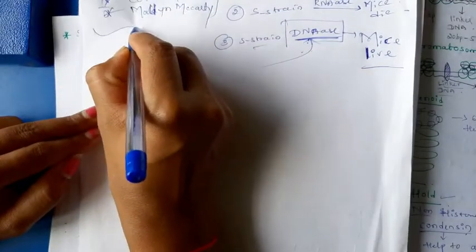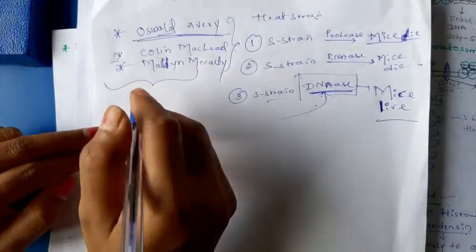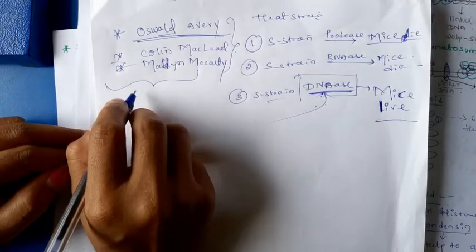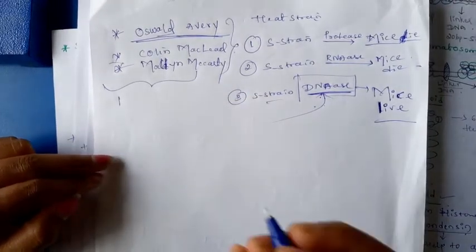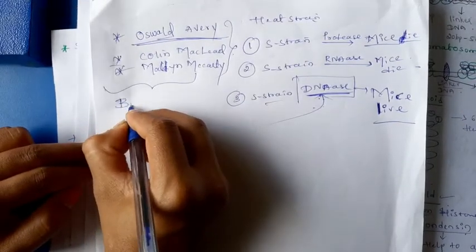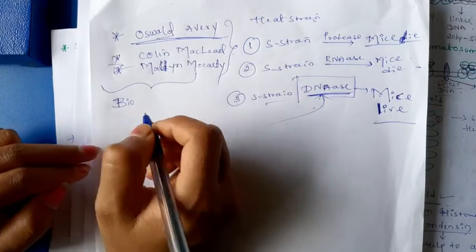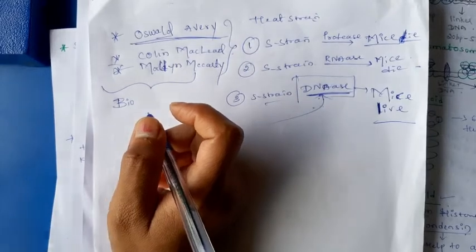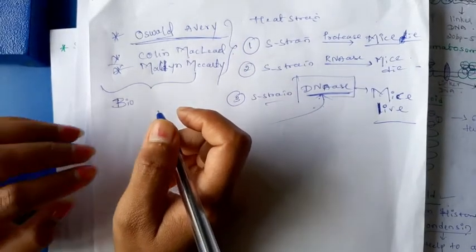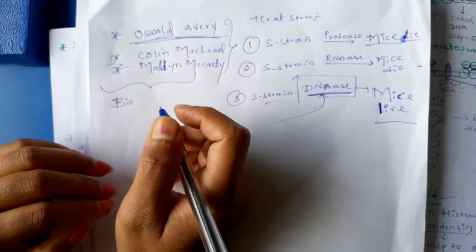These three scientists' experiments are also known as the biochemical characterization of transforming principle. Here I will write what is given in your NCERT book. Each line is very important, which is given in your NCERT book.